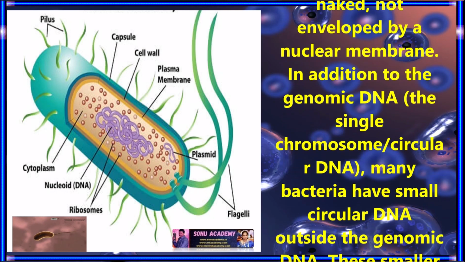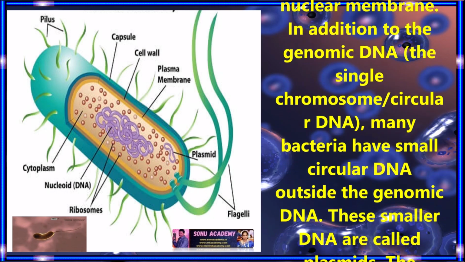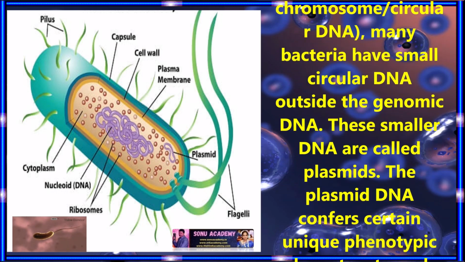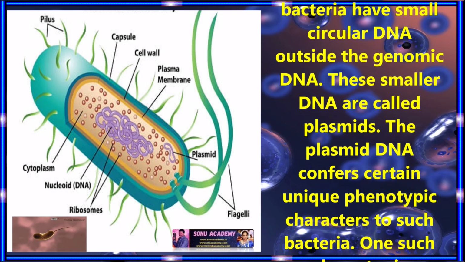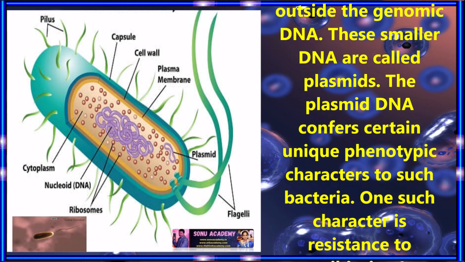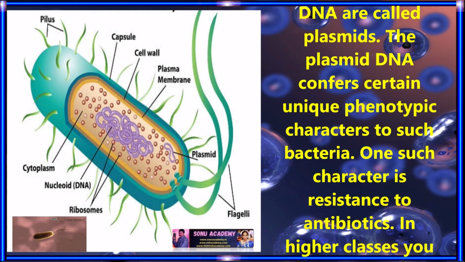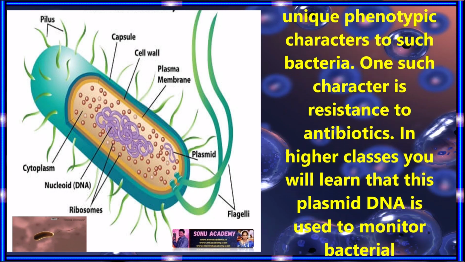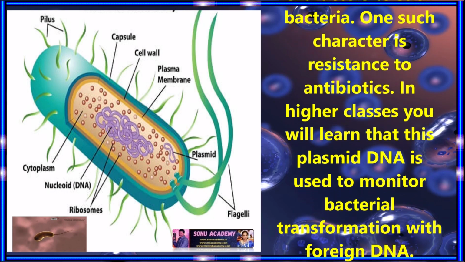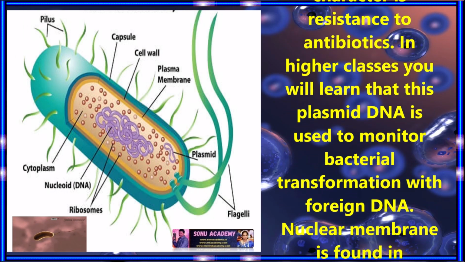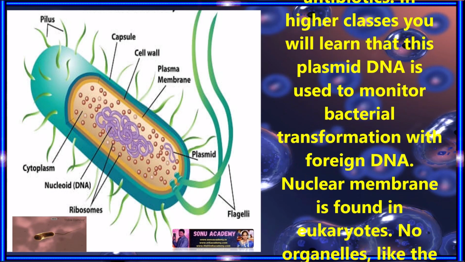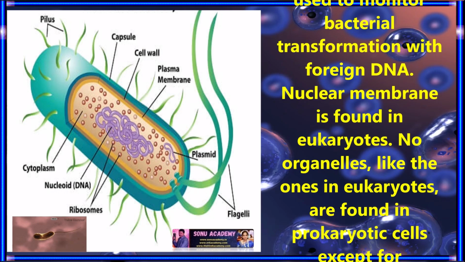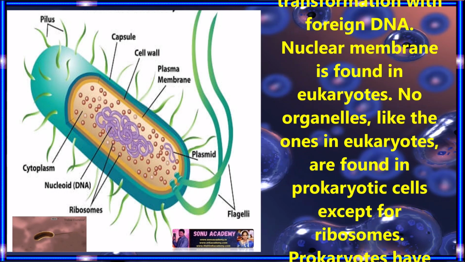In addition to the genomic DNA, many bacteria have small circular DNA outside the genomic DNA. These smaller DNA are called plasmids. The plasmid DNA confers certain unique phenotypic characters to such bacteria. One such character is resistance to antibiotics. In higher classes, you will learn that this plasmid DNA is used to monitor bacterial transformation with foreign DNA.